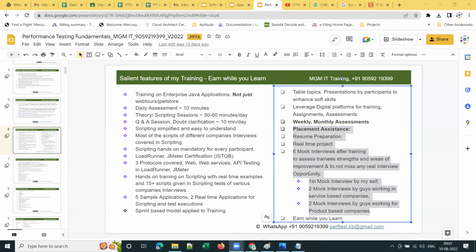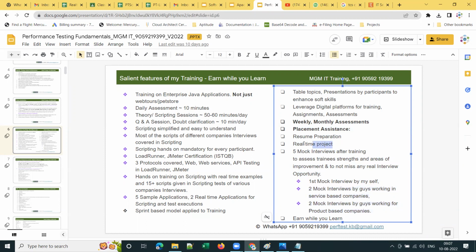This is not for everyone. Mock interviews and all this is not for everyone. This is for those who are opting for this placement assistance. All right. If you want, I can take one mock interview myself for those who are attending only online training and don't want placement assistance. But I am paying these guys for taking the interview. The rest of the 4 mock interviews, I am actually paying for. Got it? I pay around 500 rupees per interview to them.